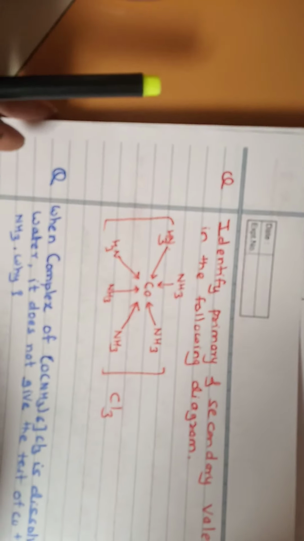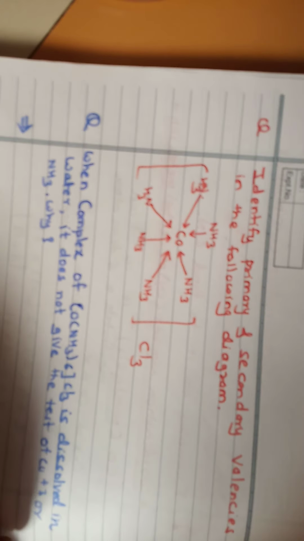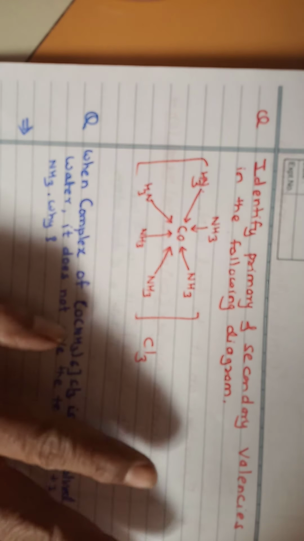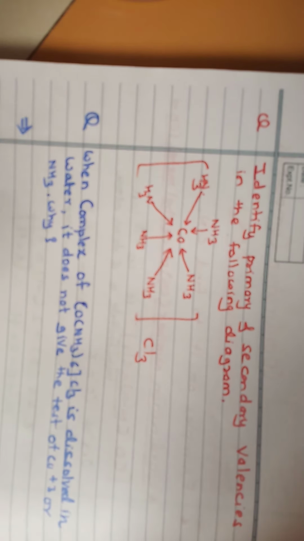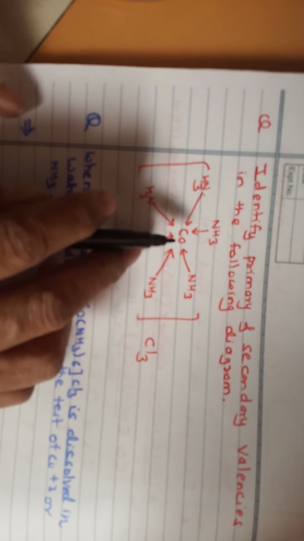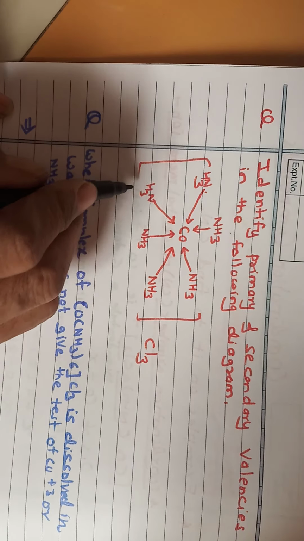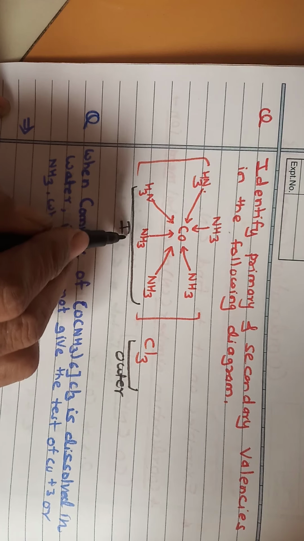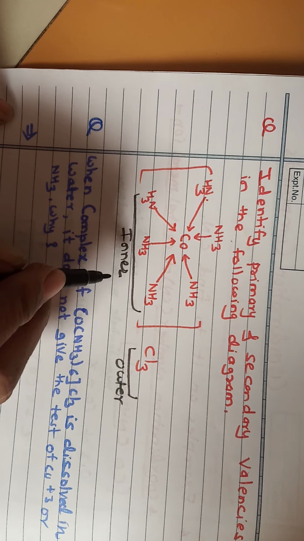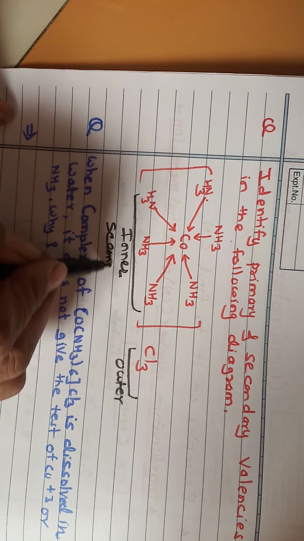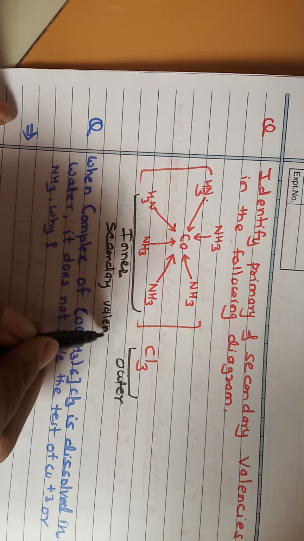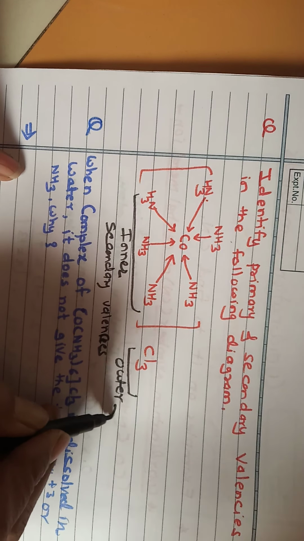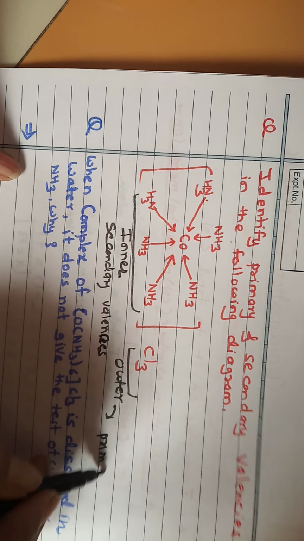The first question is: identify the primary and the secondary valency in the following diagram. I can draw one diagram here. The central metal is surrounded by the inner sphere, and this is the outer sphere. We know that the inner sphere corresponds to secondary valency, and the outer sphere corresponds to primary valency.